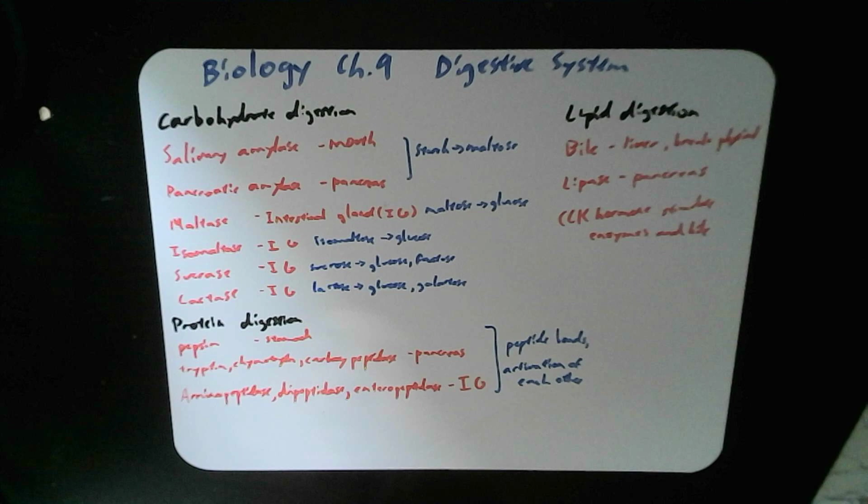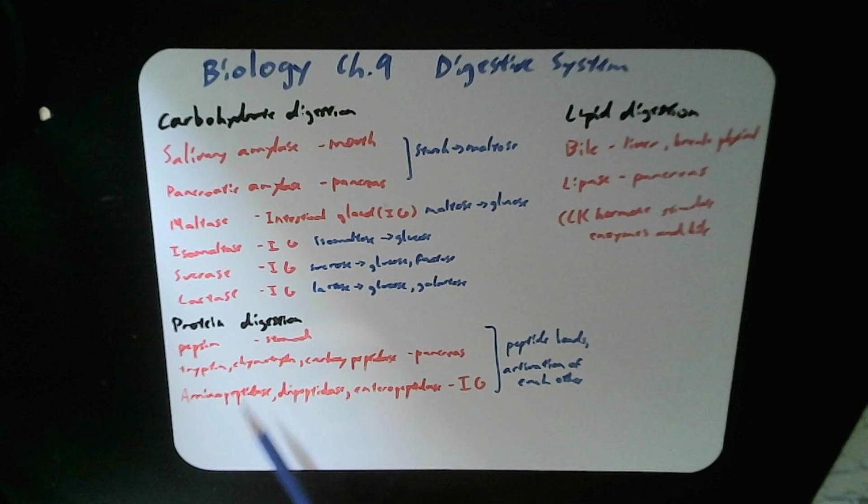Protein digestion has more to it. Pepsin in the stomach, as we know, and it has both chief cells, which secrete the pepsinogen, and the parietal cells, which secrete the HCl. You also have your G cells that secrete your gastrin, and that starts the gastric motility.